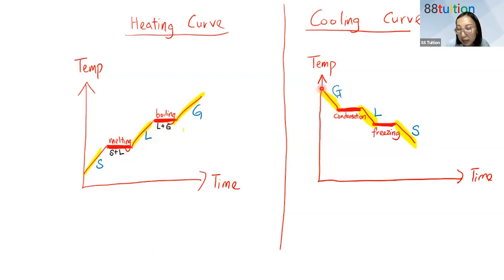Let's take a look here. This slope is G. This slope is L. Can everybody type into the chat what state is found during condensation? Type into the chat what states will I have during this horizontal line. Well done, Andrea. Well done, Harvard. Well done, Kaden. I have 5, now I have 6 people. I'm waiting for 3 more. What state do I have during condensation?